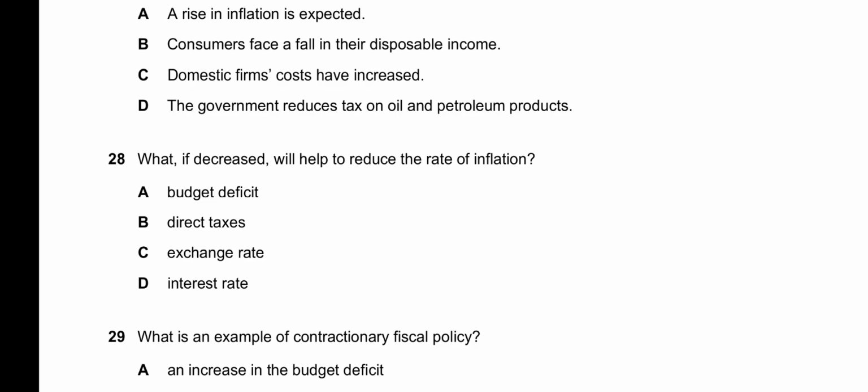28, it says, what if decreased will help to reduce the rate of inflation? Budget deficit, if that has decreased, this means the government expenditure will fall, which will result in aggregate demand to fall, and then which will ultimately result in inflation to decrease. Direct taxes, they do not play such a role in reducing the rate of inflation, and tariffs, if they are decreased, the rate of inflation will fall to some extent, but not direct taxes. They do not play such a role in reducing the rate of inflation.